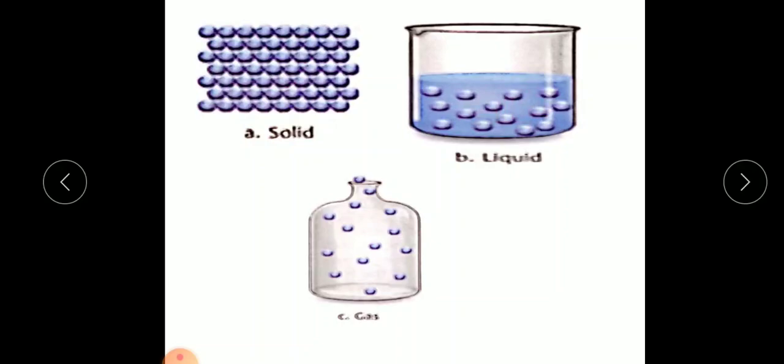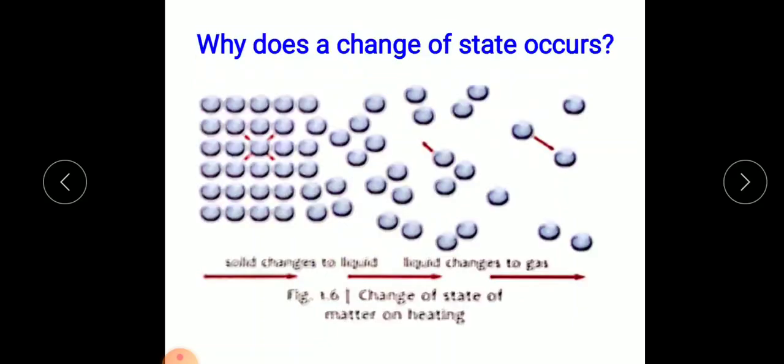And in case of gases, the intermolecular force of attraction is the weakest, since the molecules are very far away from each other. The intermolecular space in gases is the largest in comparison to solids and liquids. So this thing we discussed in our last class. Now today we'll see why a change of state occurs.